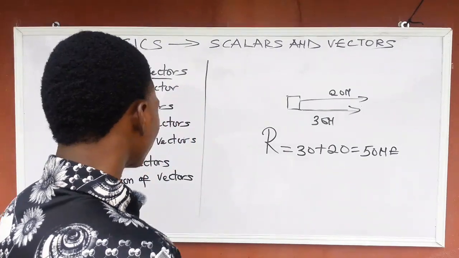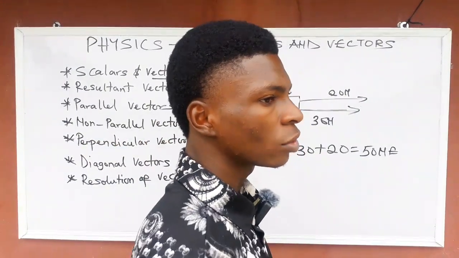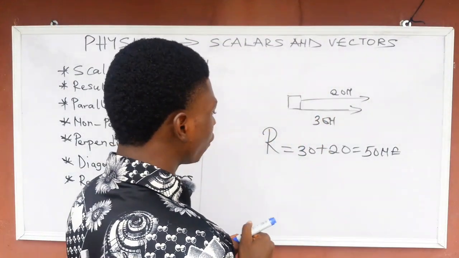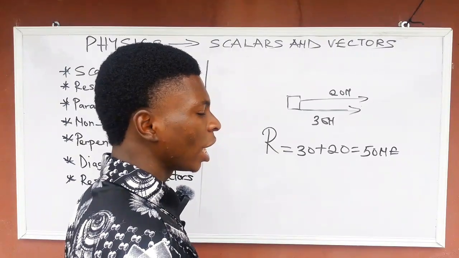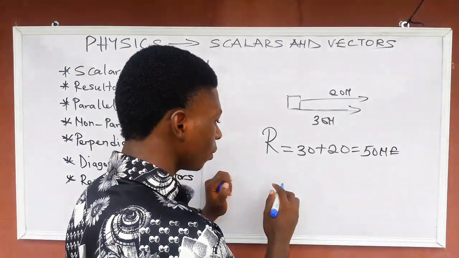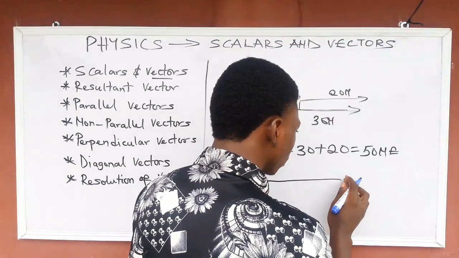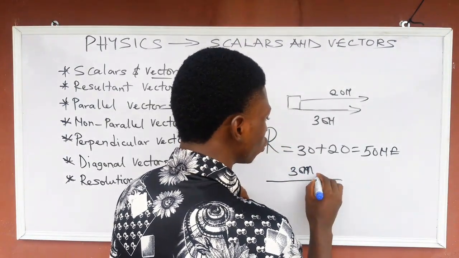So that's for parallel vectors. Let me use displacement for this explanation. If a body moves 30 meter eastward, are you getting my point now?